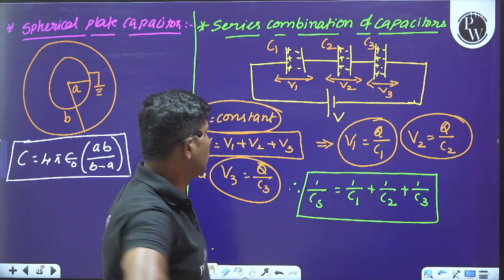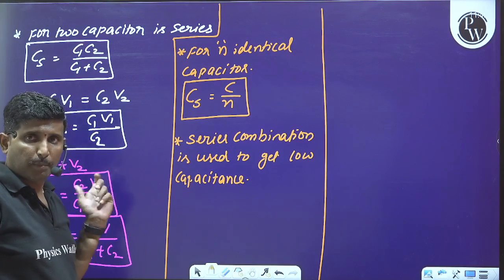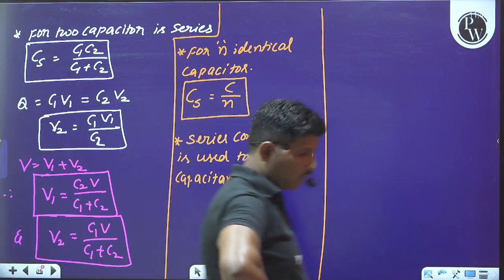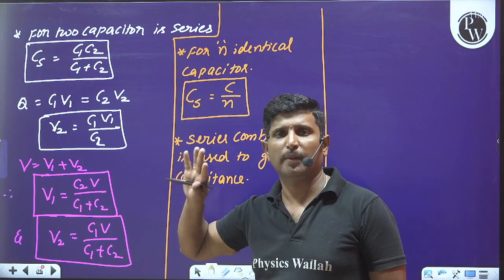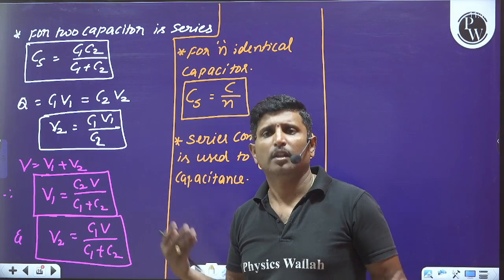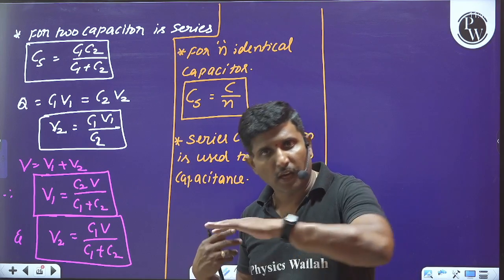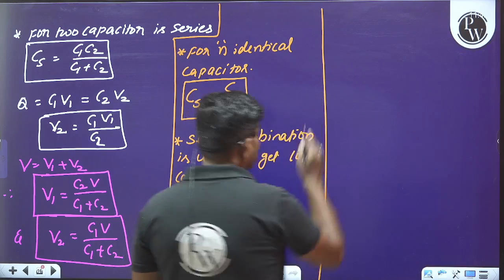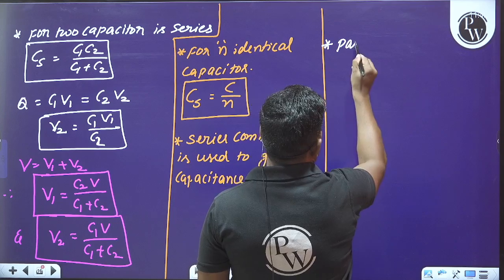Suppose I know the applied potential, and this formula can be applied only for two capacitors. Maximum, they will ask only two-capacitor combinations at this level, that is NEET level. So no need to worry about this. Later we can move on to the parallel combination.